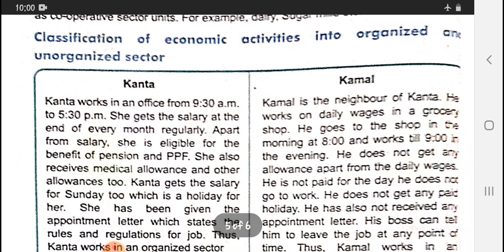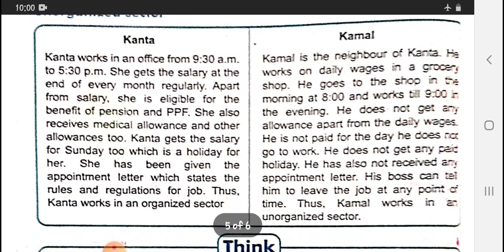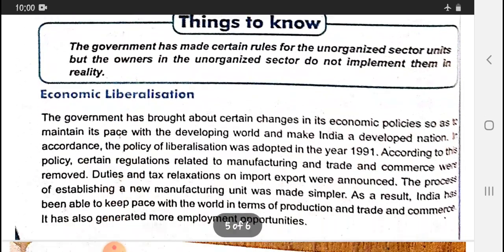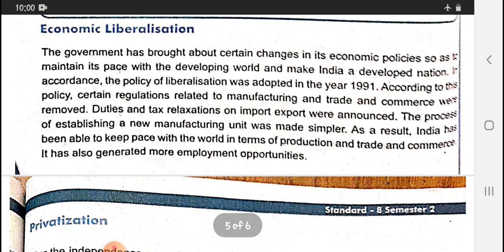Classification of economic activities into organized and unorganized sectors. Economic liberalization: liberalization means flexibility. Whatever business you do should be free and flexible, because if there is any trouble or any wrong condition applied, your business will not grow.